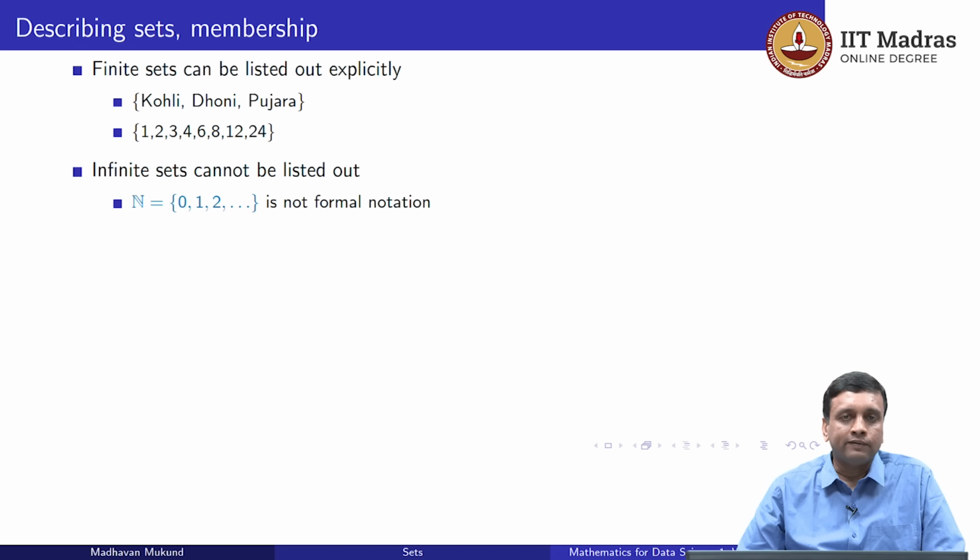Now in many books and even in our lectures, we will see notation like 0, 1, 2, dot, dot, dot, indicating that there is an infinite set of elements to be added which follows some kind of a pattern. So this looks like a way of listing out an infinite set, but you must understand that this is only an informal notation. This is not a formal notation. So you cannot write dot, dot, dot and claim that you are listing out an infinite set. So in fact, you need some other way of doing it, and we will come to that as we go along in this lecture.